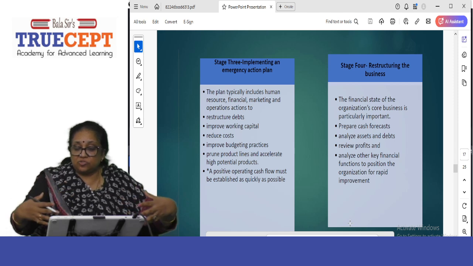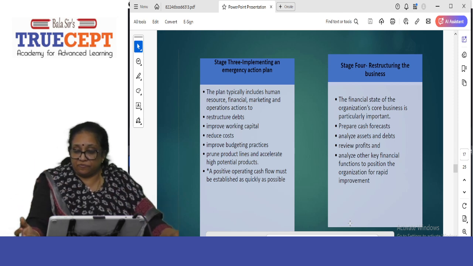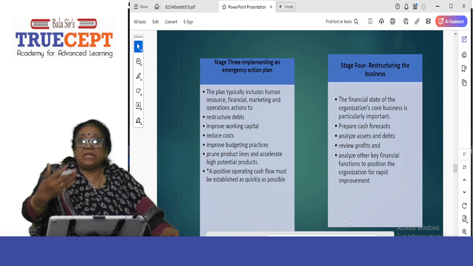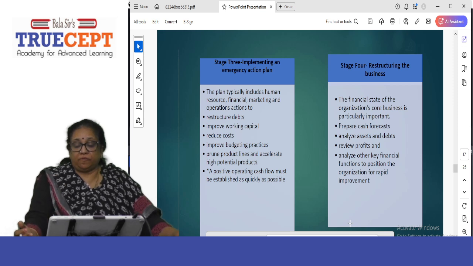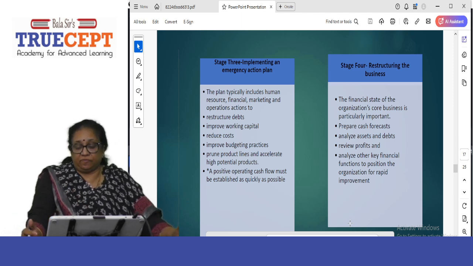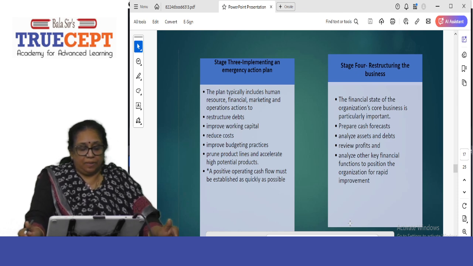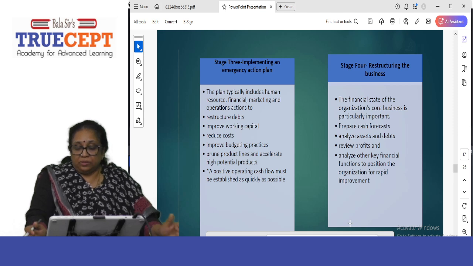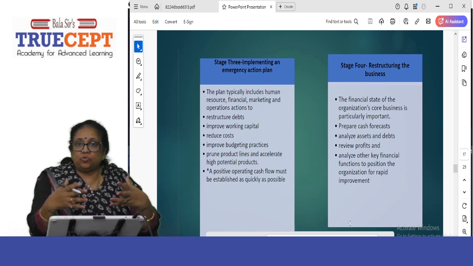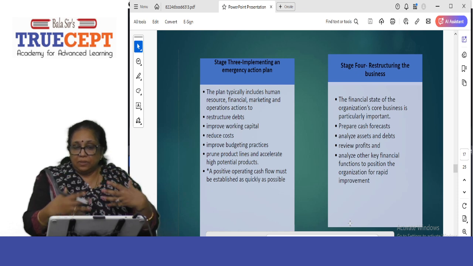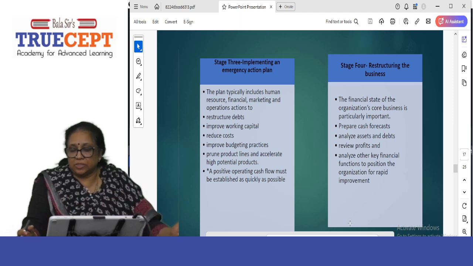Stage 4 is restructuring the business, preparing the cash forecast. What do you need in future? Then analyzing assets and debts, review the profits, analyze other key financial functions. See, where can I cut costs, improve my cash flow? This is where I'm going to look. So, trim away those that are not making any profit. Produce more that is being taken by the consumers.